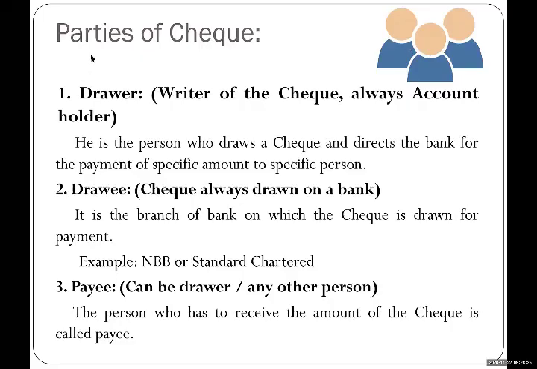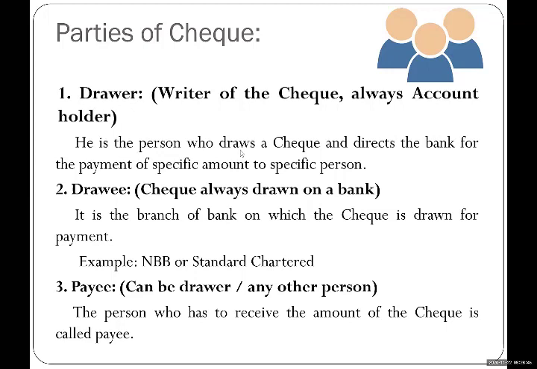Today we are going to talk about parties of a check. Mainly there are three parties: drawer, drawee, and payee. So now who is a drawer? As we already discussed, the writer of the check, who is always an account holder, is the drawer of the check. The first party is the drawer.